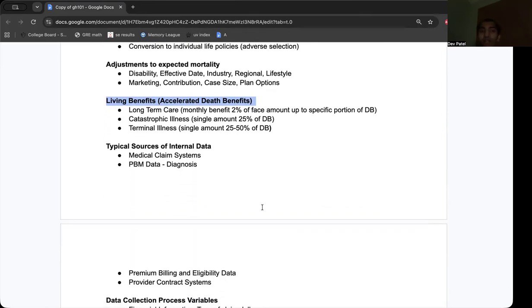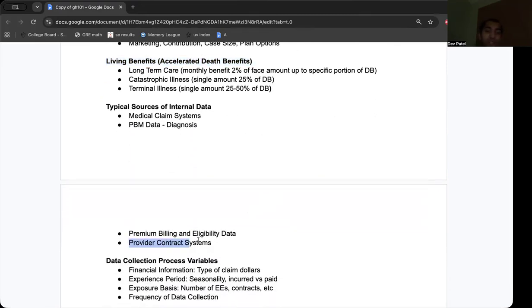Sources of internal data. We have medical claim systems. We have PBM. We have the premium billing information. Also, we have provider contact information. So provider contact, they have information on the consumers. Right, premium billing is whenever you pay the premium, and eligibility data, you have to submit the data. For that PBM, again, responsible for upholding the plan information and communicating the plan information and checking if things are covered in the plan or not.